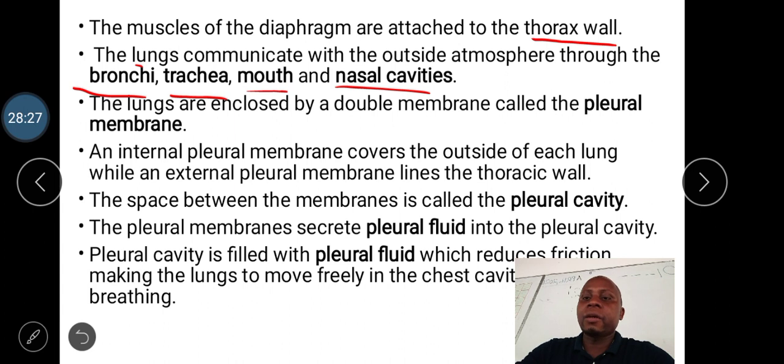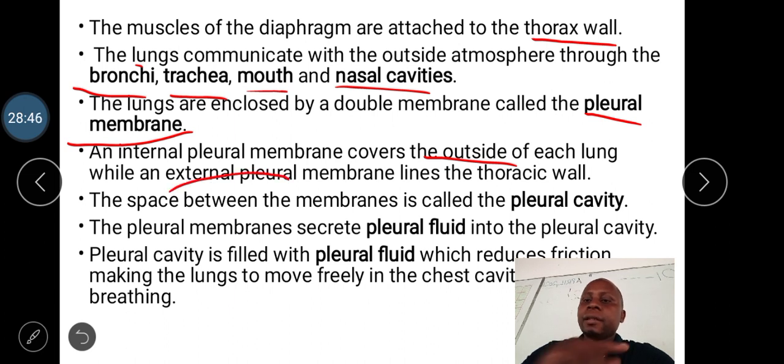The lungs are enclosed by a double membrane. What is the name of the membrane that encloses the lungs? We have the pleural membrane. There are two. We have an internal pleural membrane which covers the outside of each lung, and an external membrane which lines the thoracic wall. The space between these two membranes is called the pleural cavity.